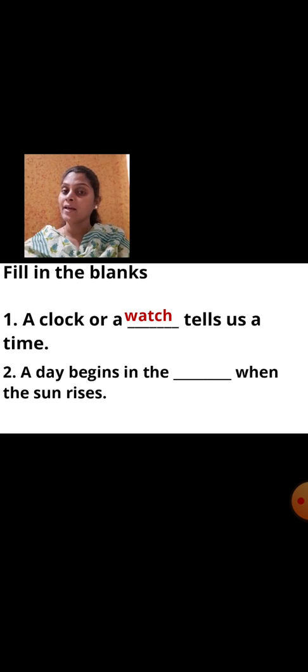A wall hanging clock also shows the time. Your wrist watch also shows the time. Yes or no? A day begins in the dash when the sun rises. When the sun rises, our day starts, and that sunrise timing is known as afternoon, evening or morning? Yes, it is known as morning time. Yes or no? Now the next question.